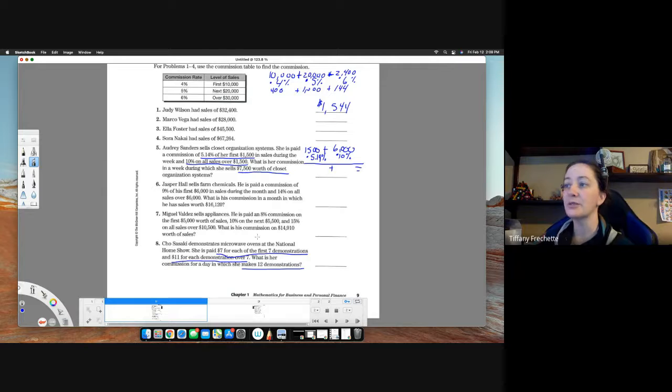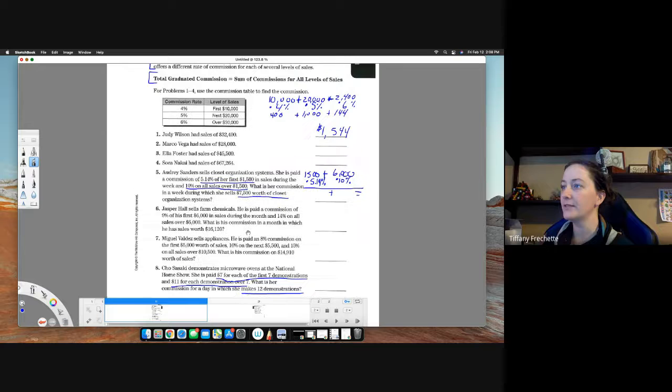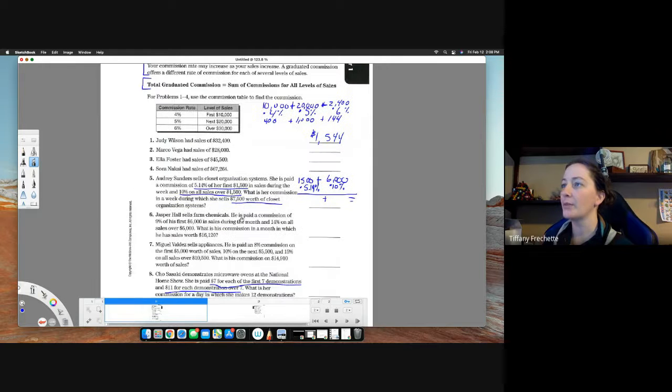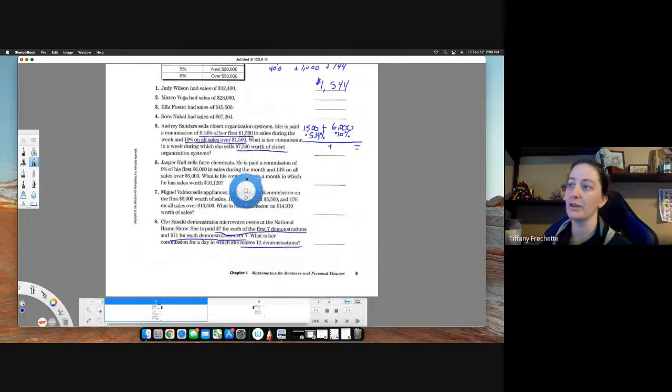In this case, we're not doing percentages, and that's actually something it did say, I believe. It did say it up here, right? Oh, nope, that was one of the other sections. It was talking about either a flat rate or a percentage. So that was one of the previous sections, but it did come up. It can either be a flat rate or a percentage. In this case, she's getting more of a flat rate fee. So if she did 12 demonstrations, for the first 7 she gets a certain amount, and anything over that, she gets more.